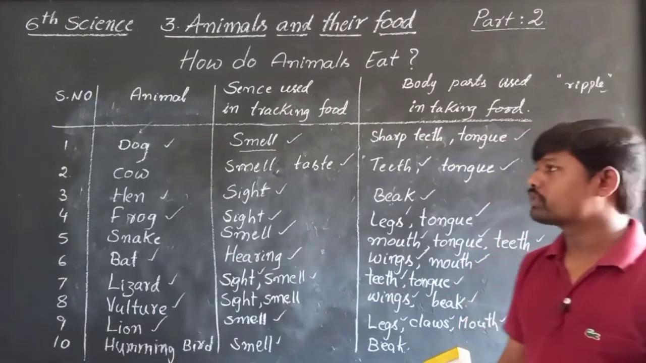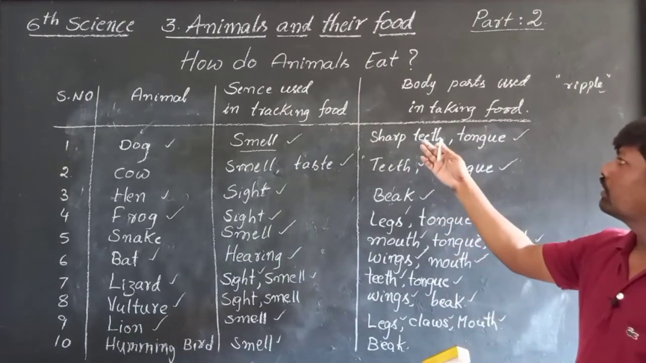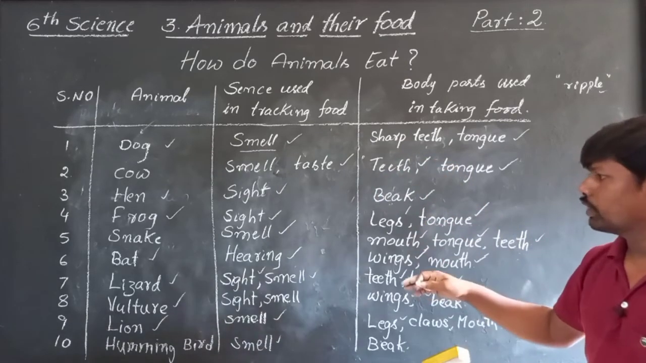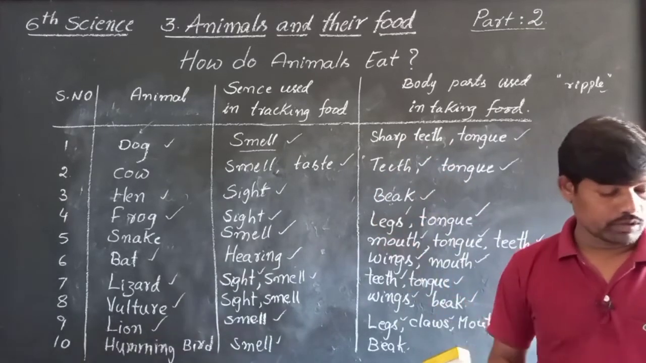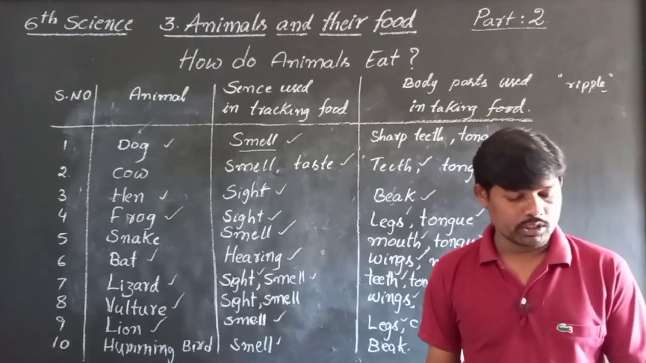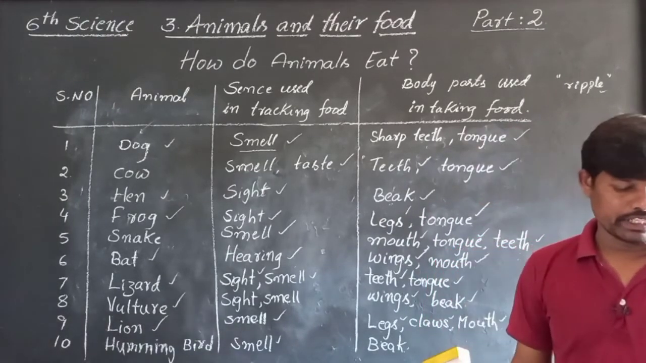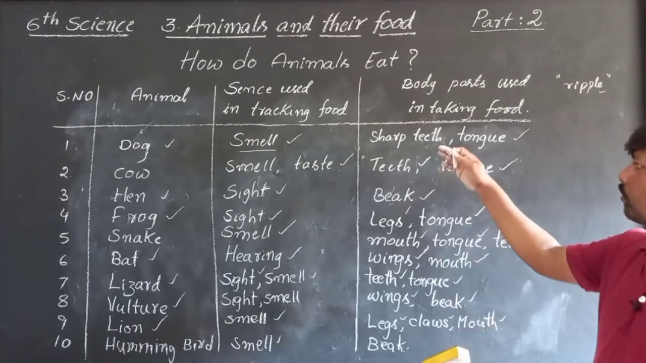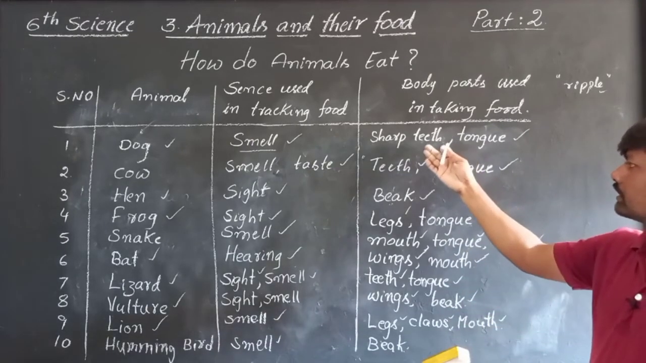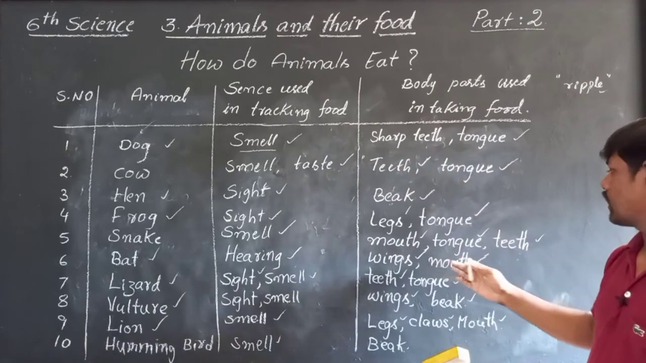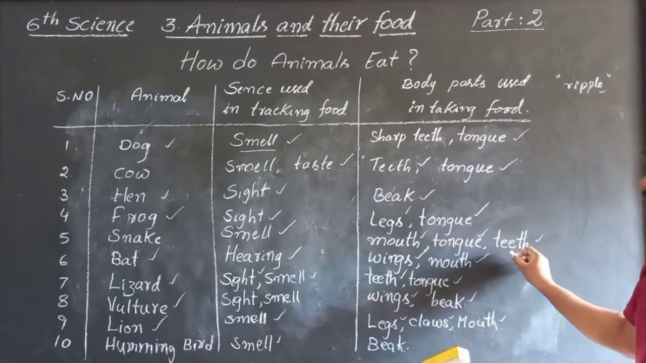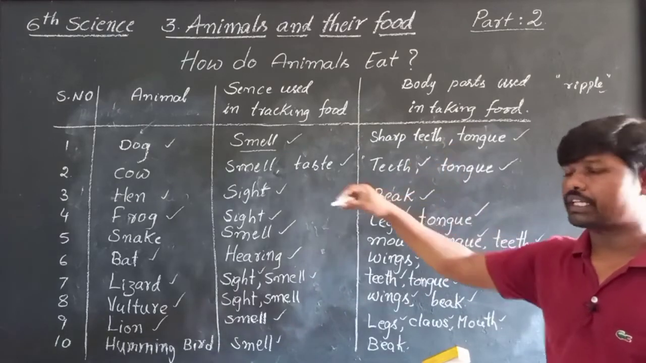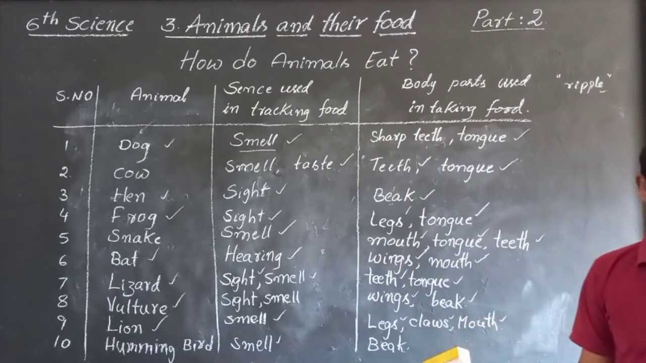So here if you observe, some animals use similar parts. There are similar parts. So you have to write down. Here the question is: name some animals which use similar parts in taking food. What are the similar parts? For example, teeth. Here also teeth. So like that, here teeth. So which animals are using teeth, similar parts like that? You have to write their names.